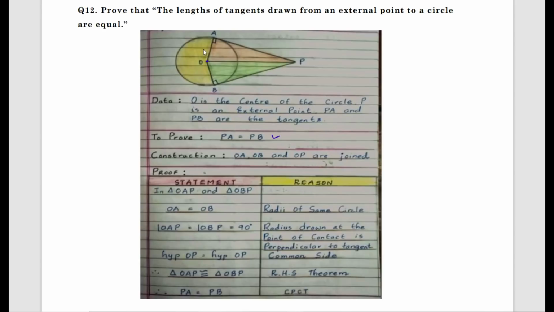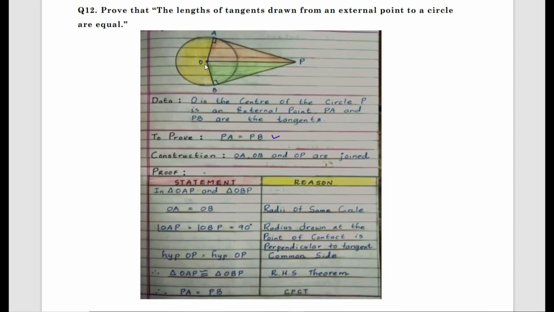The common side is OP. OA and OB are the sides of the triangles, but what are they? They are radii. OA and OB are both equal because they are radii of the same circle.